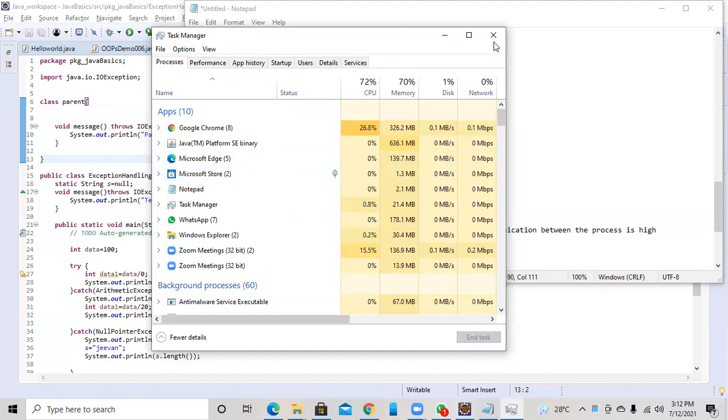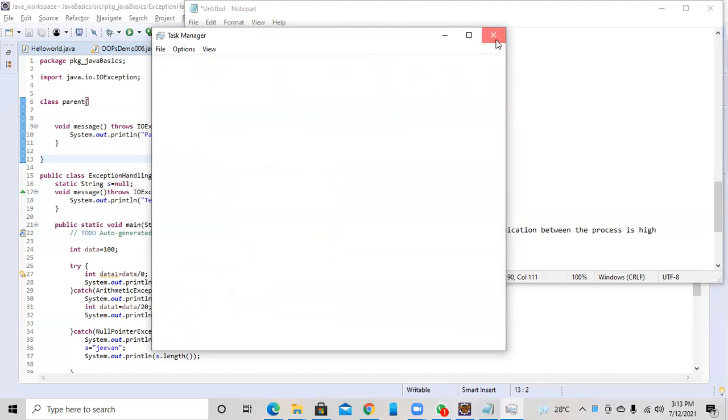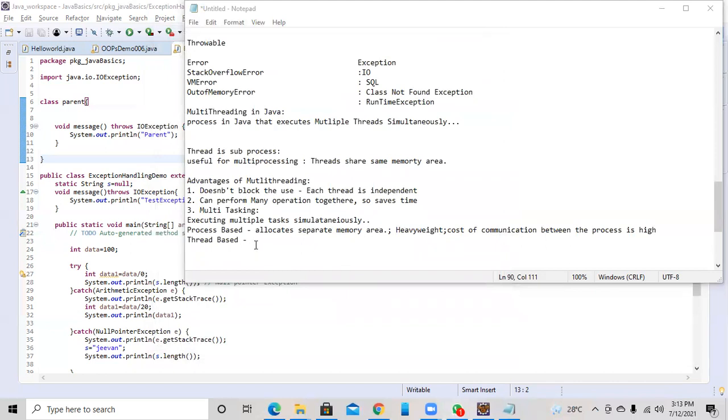Windows follows multiprocessing. Most operating systems follow multiprocessing. But if you write a program in Java, most programs follow multi-threading. Thread-based multitasking is lightweight because it shares the same address. It does not allocate a separate address, and the cost of communication between the threads is very, very low.